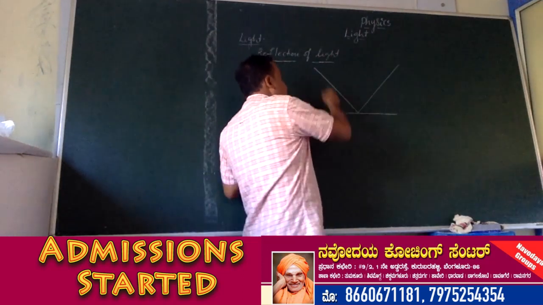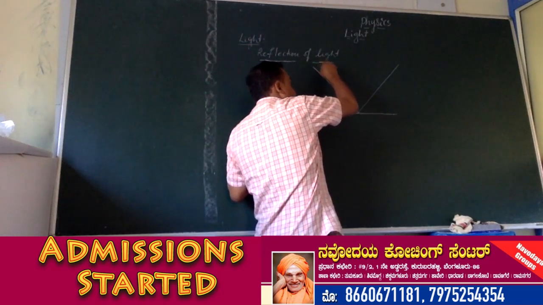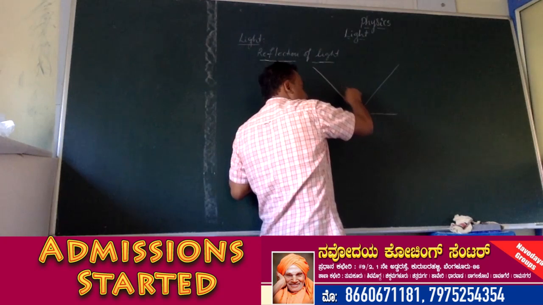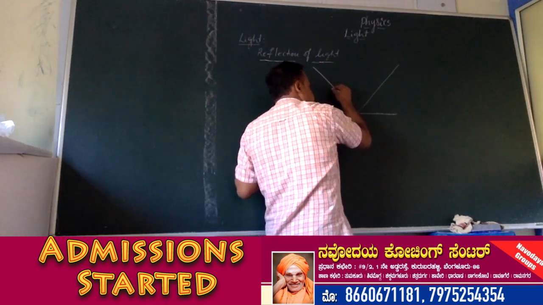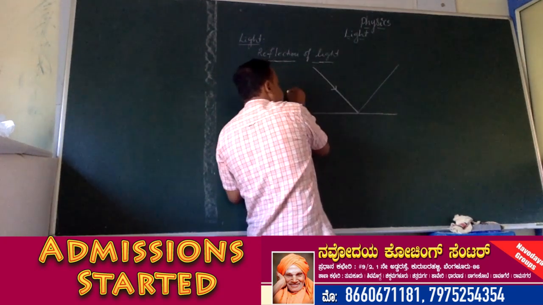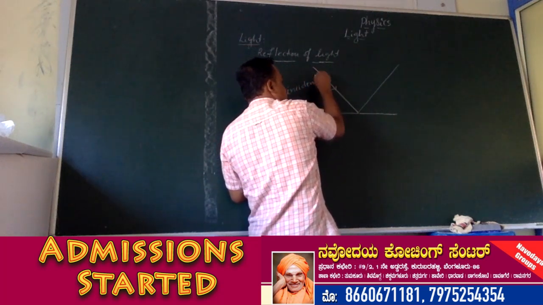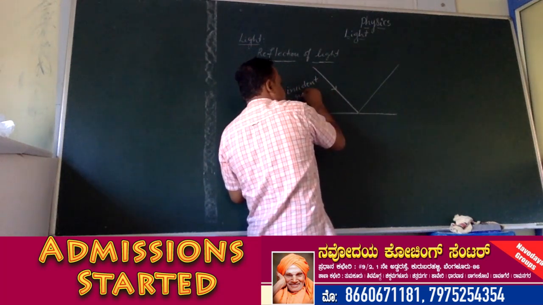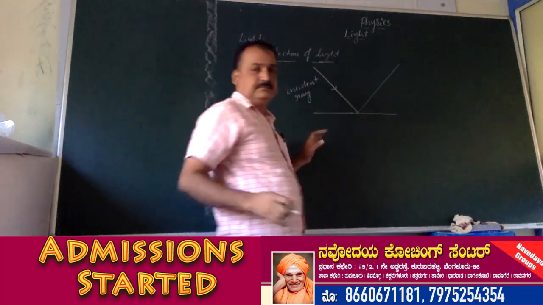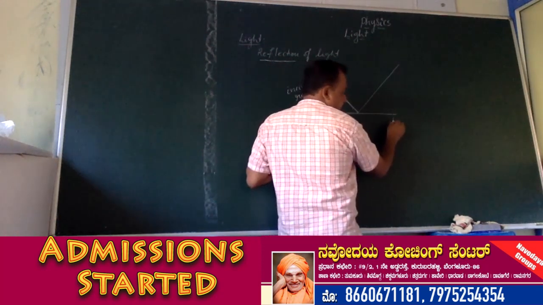The ray of light that falls on the plane surface is called the incident ray. This is the plane surface.